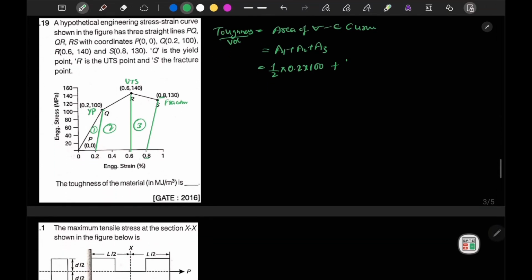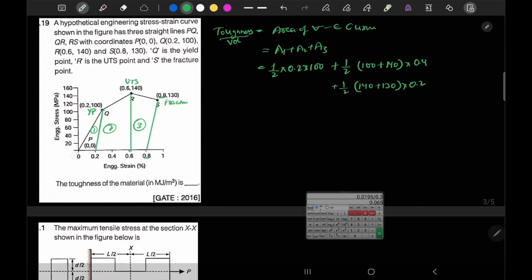This is our half into sum of parallel sides. Parallel sides are this line and this line, and both these lines are parallel. So one line is 100, the second line is 140, into the height, which is this distance, 0.6 minus 0.2, that is 0.4. Plus half into the area of the third, which will be represented by this, and the sum of parallel sides is 140 plus 130, into the height, 0.8 minus 0.6, that is 0.2.